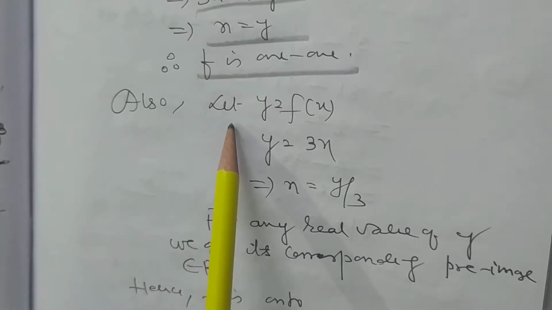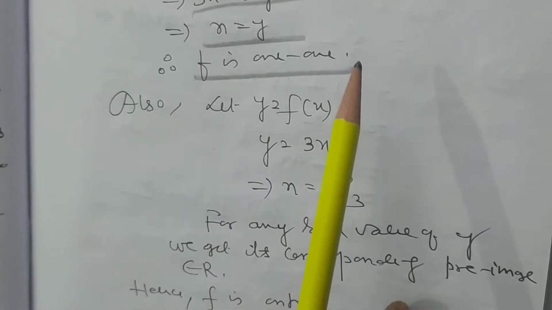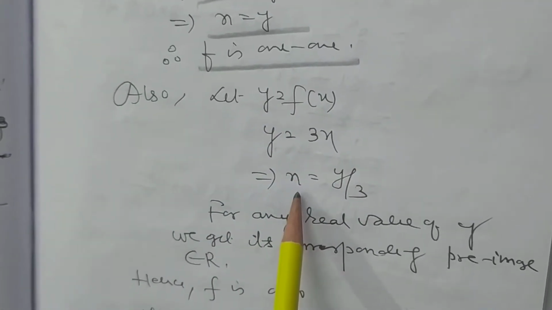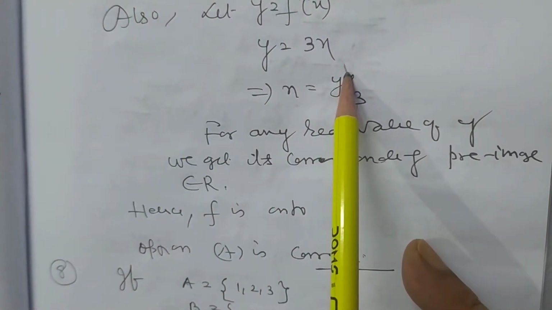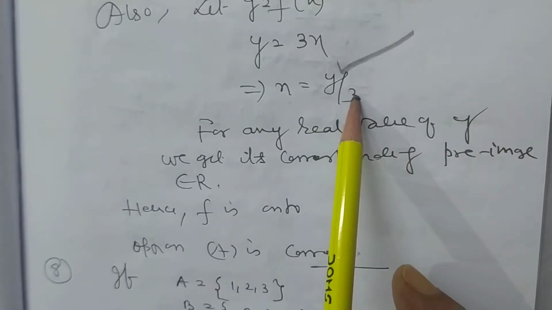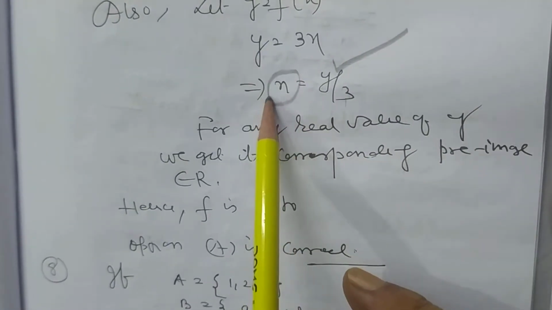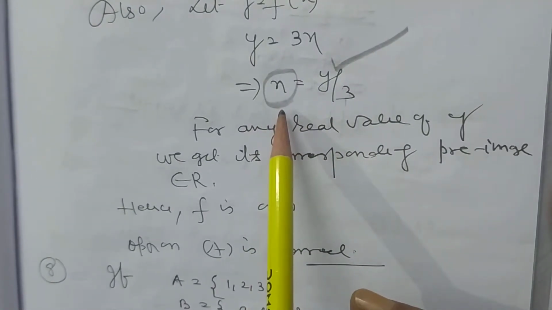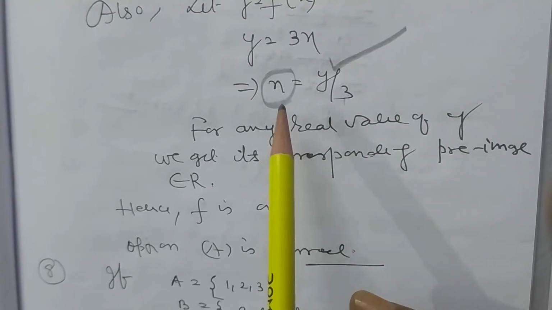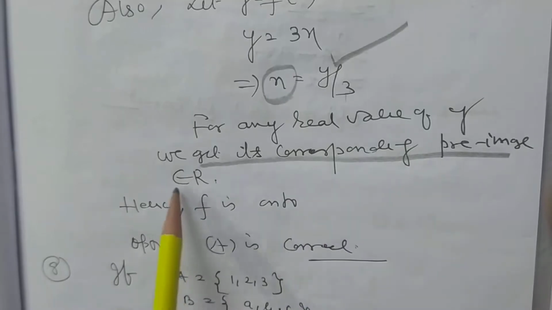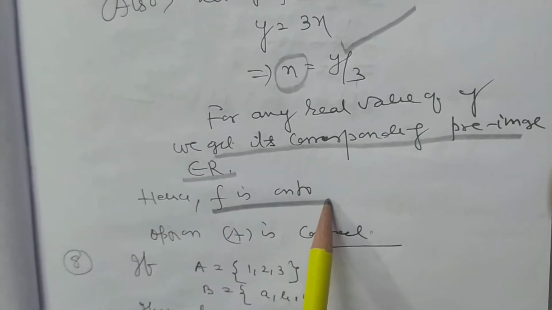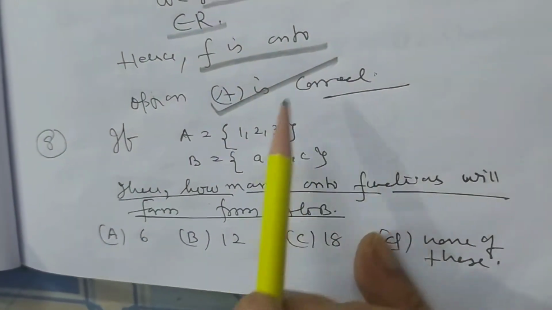And in the second case, for onto, let y equal f(x), y equal 3x, so x is equal to y by 3. If we put any real value of y, we get its pre-image in x. For any real value of y, we get the corresponding pre-image belonging to R. So f is onto. So A is the correct answer.